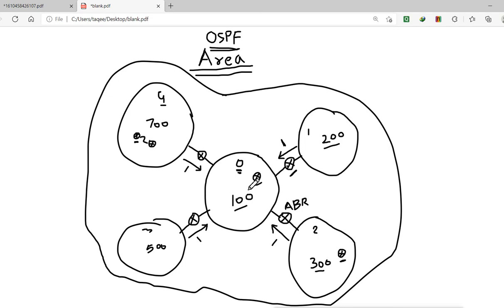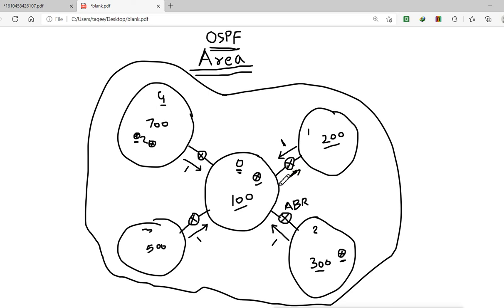Why? Because from all these other areas they are sending the summarized address. They are not sending the information of the whole 300 networks. They will send the information about only one network, one summarized network. And when this reaches area 0, it will send the information to other areas. So it will send what?